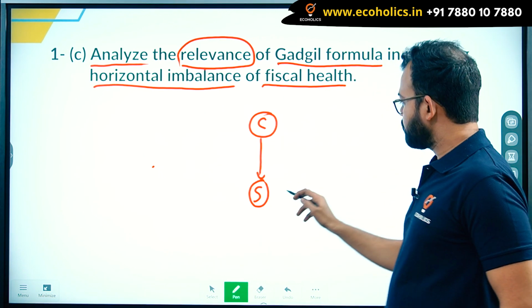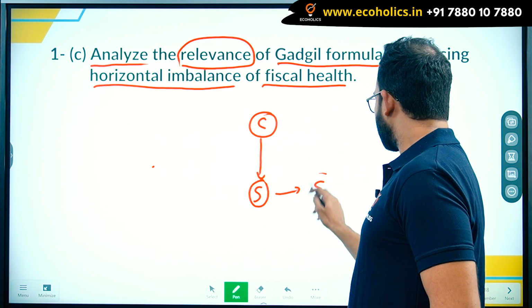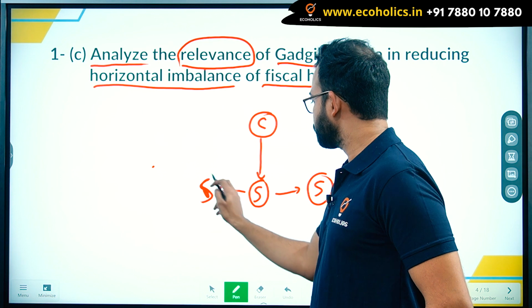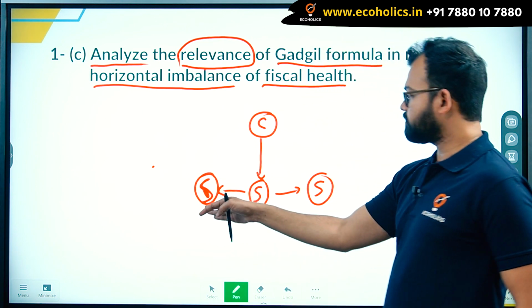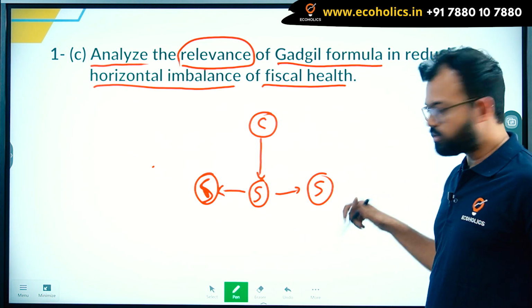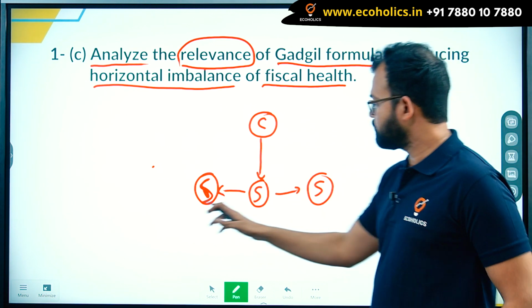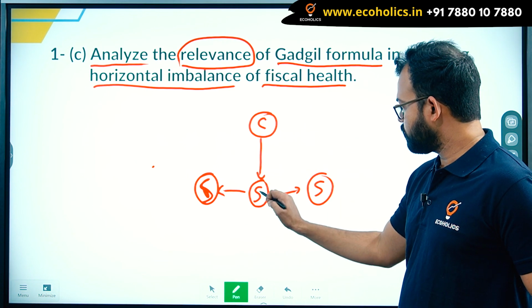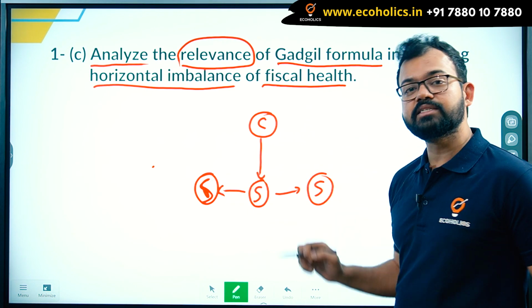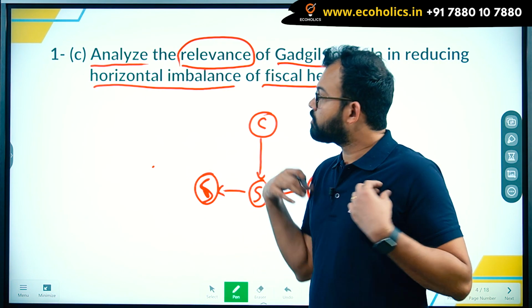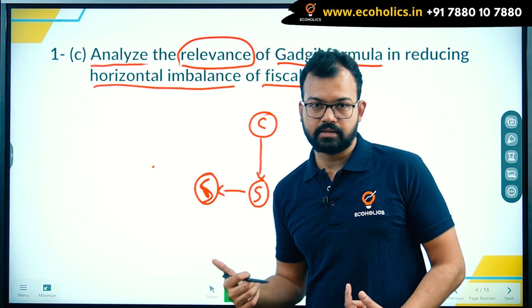But if I talk about all other states, here I am making 2, state 1, 2, 3, you can say Maharashtra, Rajasthan, Haryana, Tamil Nadu, like that. If we are discussing any issue between or among the states, that is called horizontal relationship. Now here they are talking about horizontal imbalance.